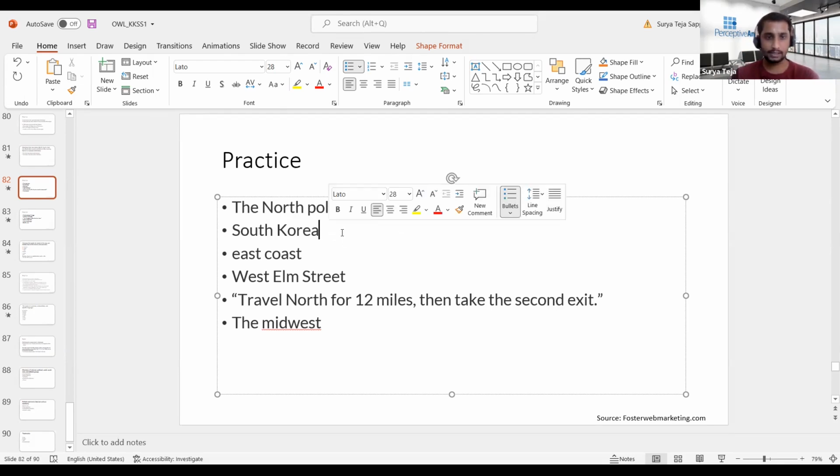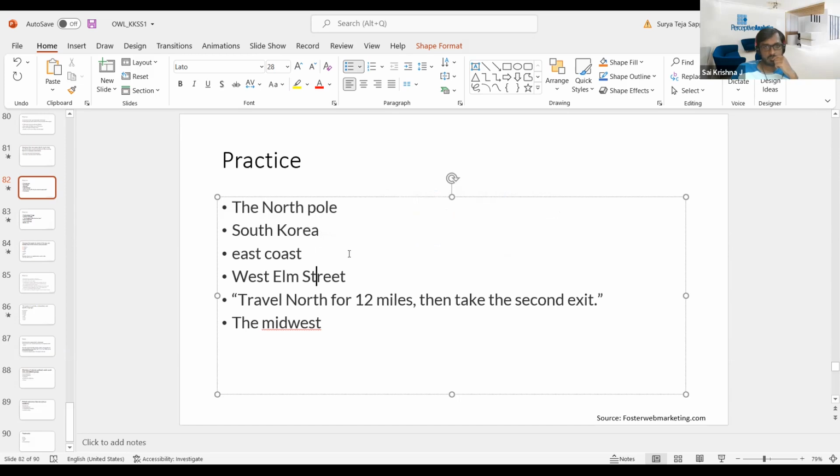In the second example, is there anything wrong or is it fine? Surya, in the first example, should pole P not be capitalized? North Pole, N has to be capitalized. If Pole is also a name, then it would be capitalized, but I'm not so sure if Pole is the name or not.